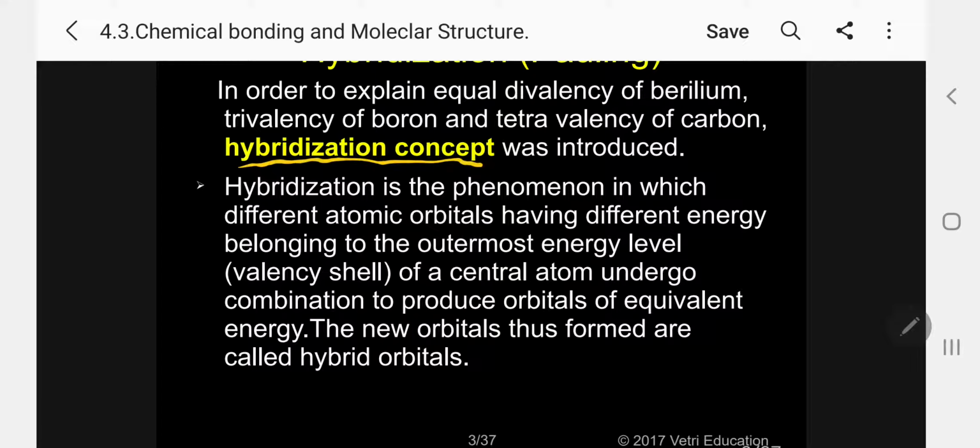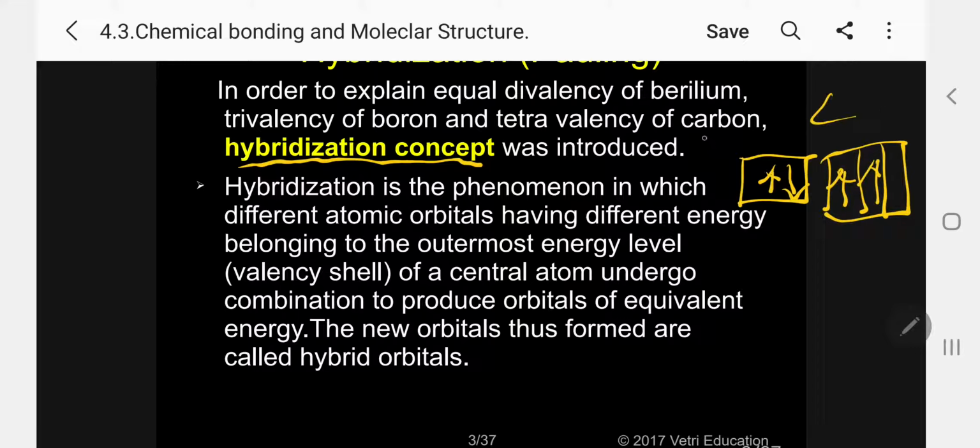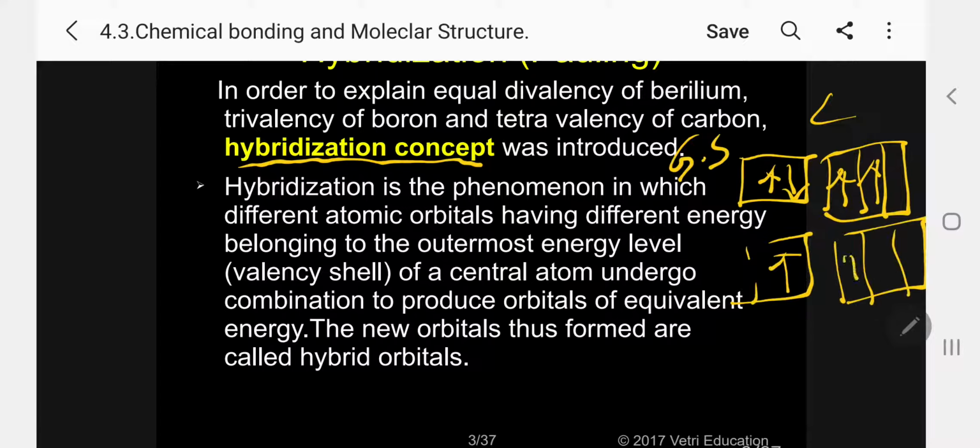Kindly follow. If you want to know one more, let me take carbon for example. 2s2, 2p2. This is the carbon ground state. In the excited state, what will happen now? So 1 here, again 1, 1, 1. So in carbon, there is 1 s orbital and 3 p orbitals.